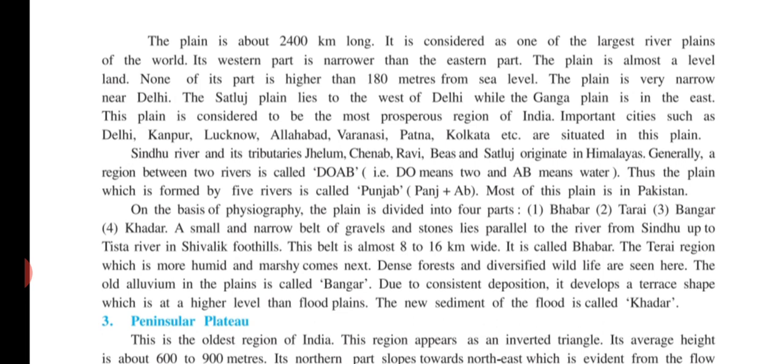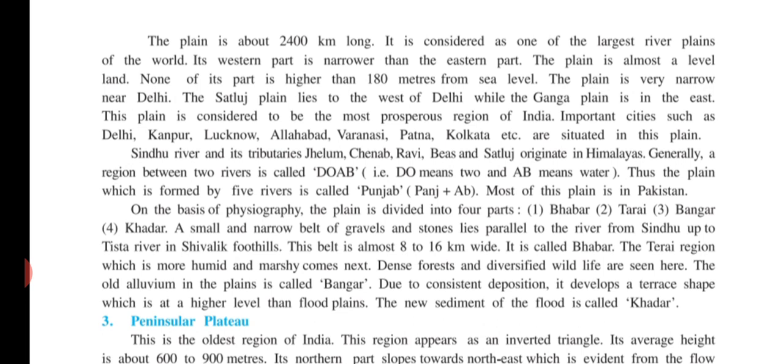Babar. Now the Terai region, which is more humid and marshy, comes next to this Babar. Towards Delhi, the Terai region, Punjab, Haryana, where the Sindhu river flows towards Pakistan on the western side, that is Babar.